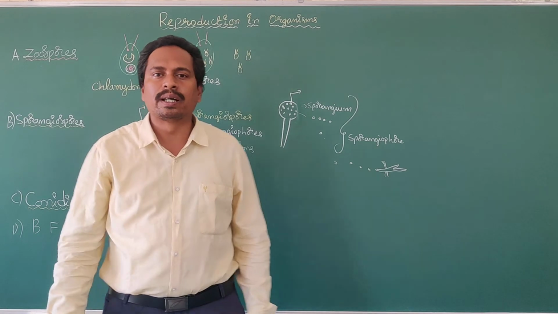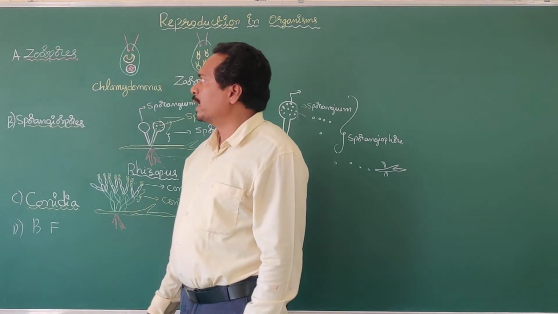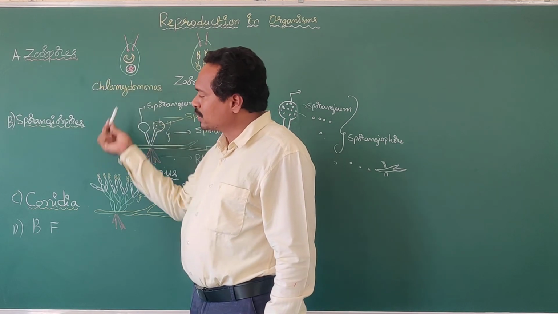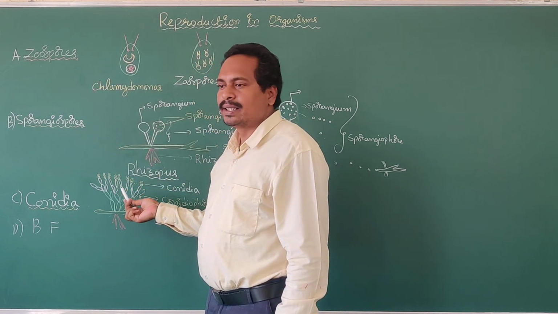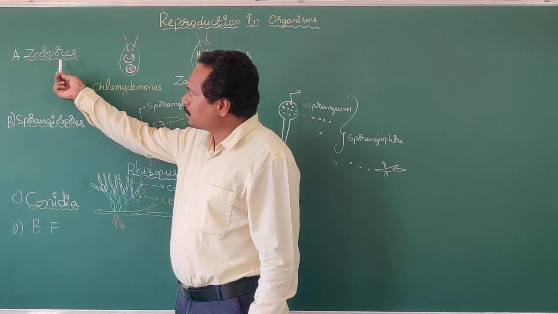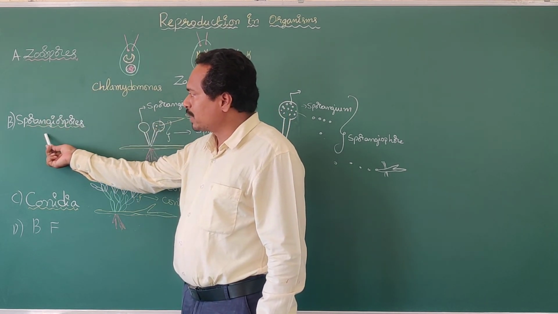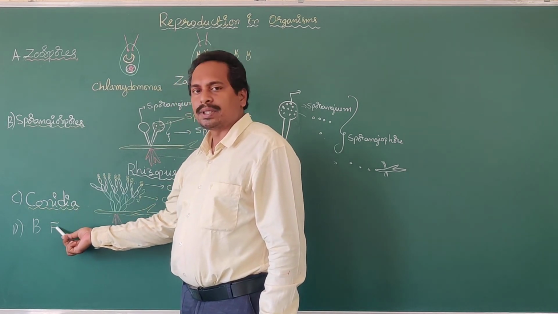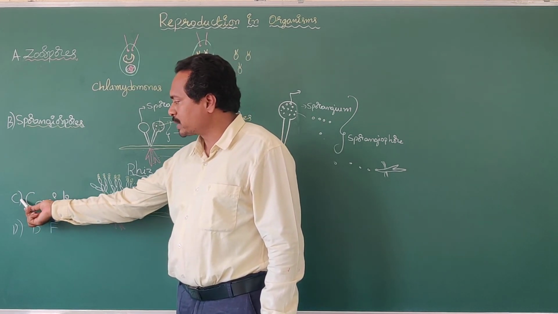Already we have learnt about binary fission and budding in the previous class. What is the question? Penicillium fungus reproduces asexually by which? What are the given options? Option A, zoospores. Option B, sporangiospores. Option C, conidia. Option D, binary fission. So the answer is option C.